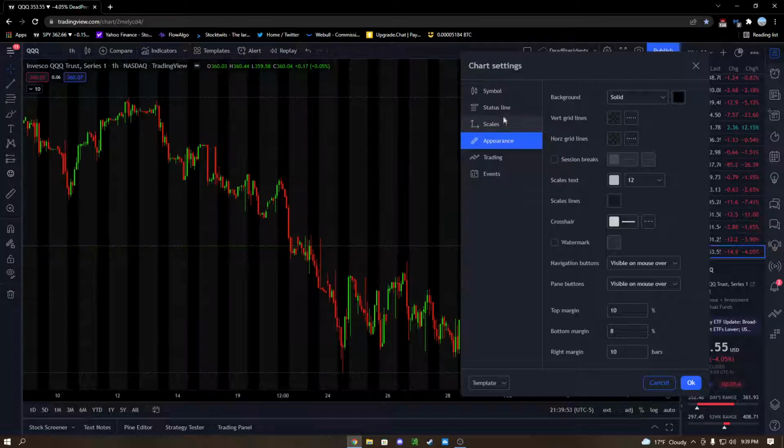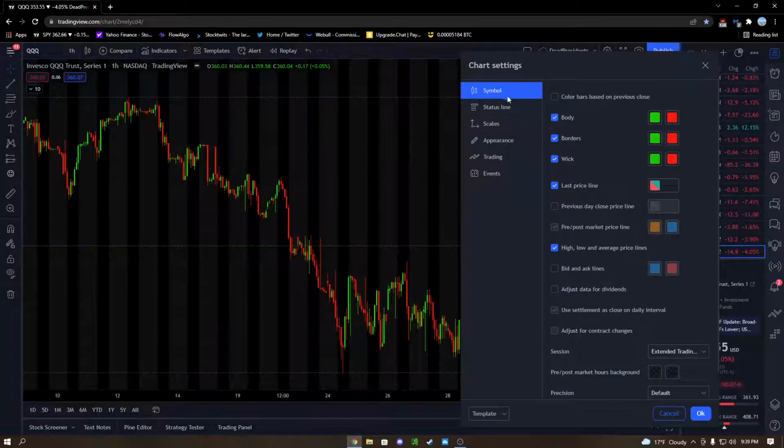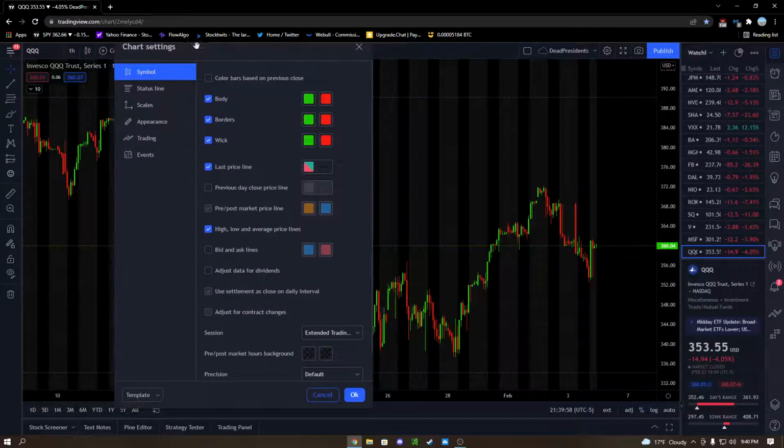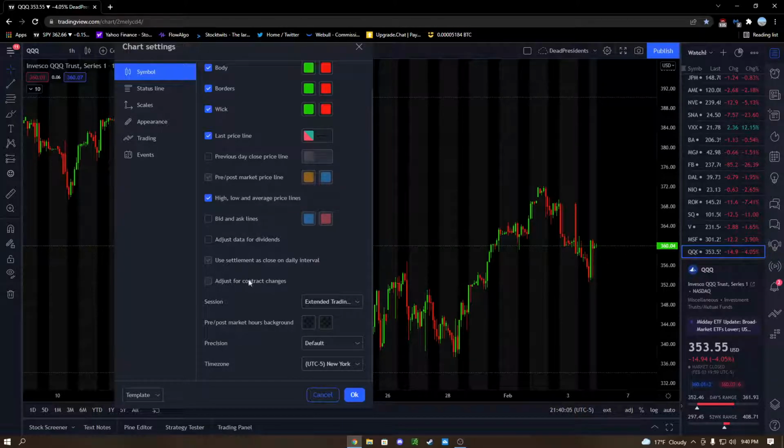Where you need to go to is symbol. And then once you're on symbol, if you want to change the colors of your bar, you could do that. I just keep mine however they are. You want to come down to session. This is what you want to change.